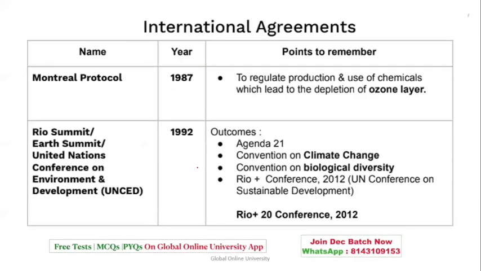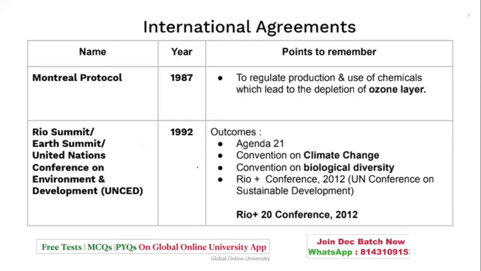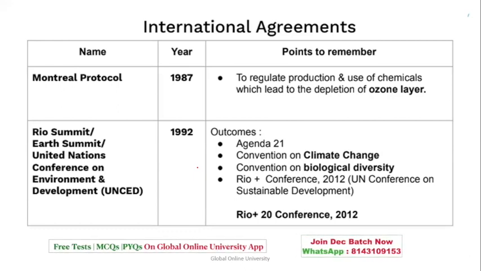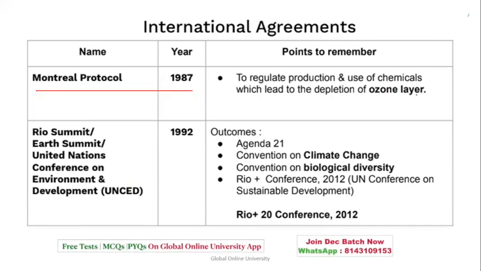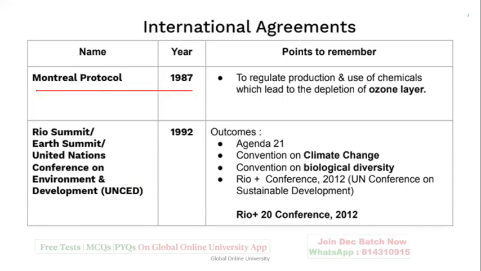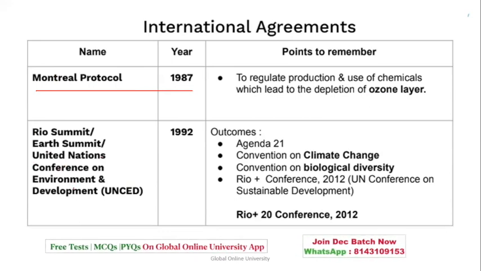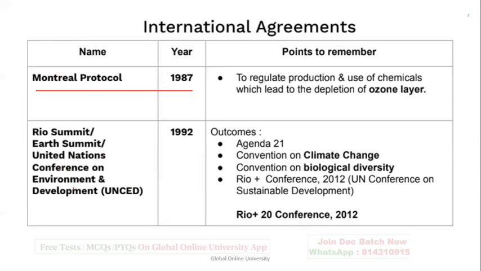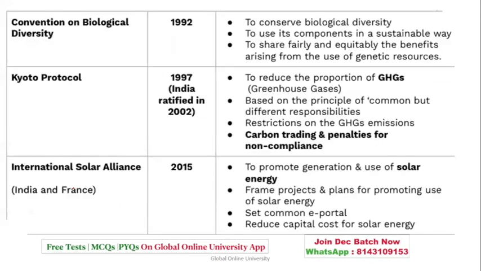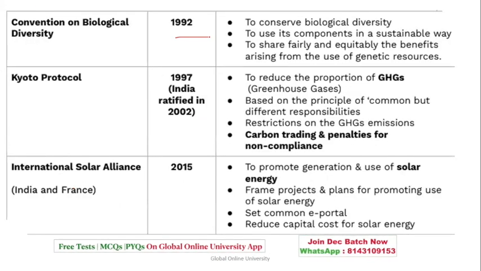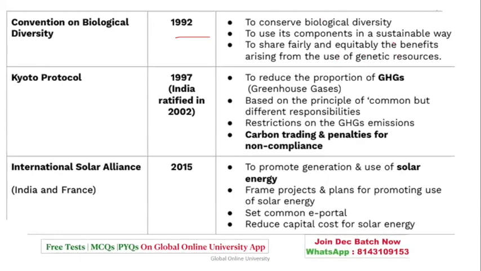Now, what we revised at the start, the protocols and agreements and commissions, are very important. So again, I'm just going to have a quick glance. Montreal Protocol 87, that is ozone depletion. Rio Summit, also known as the Earth Summit, the United Nations Conference on Environment and Development, 1992, that is, as we studied, Agenda 21, climate change, biological diversity, Rio 10 and 20 conferences. Then we have the Convention on Biological Diversity, 1992, on sustainability, fair and equitable treatment, and conserving biological diversity.